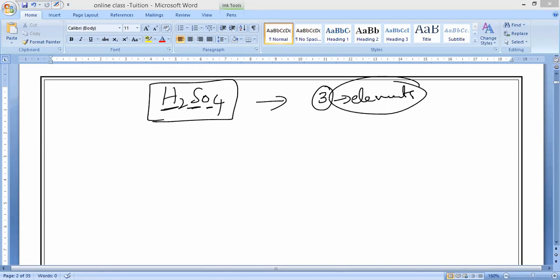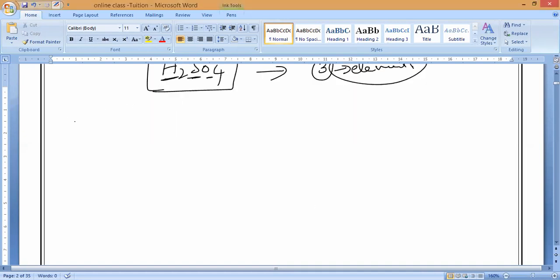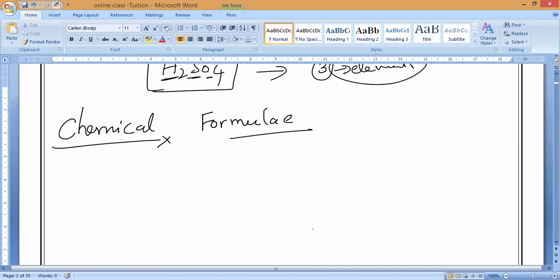If you understand this, then we are going to study chemical formulae. What are we going to study? Chemical formulae. Okay, so please all of you keep reading. What do you mean by chemical formulae? Please respond. Already you are studying, correct? Maitreya, Pradosh, what do you mean by chemical formulae?